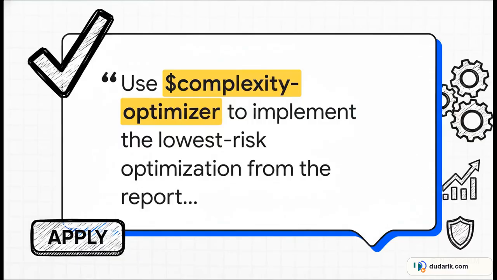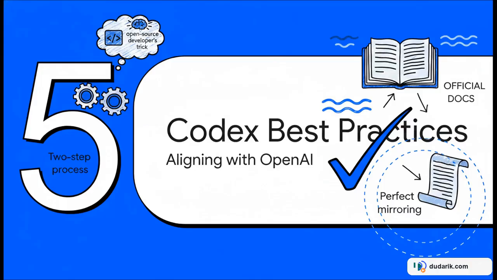Once you've reviewed that report, you take the wheel. You fire off an explicit apply prompt, giving the AI strict boundaries to execute just one specific low-risk change from the report and demanding it run the test right away. And if the tests fail, no big deal. Nothing is permanently broken. You just have a simple diff to review and discard if needed. Section 5. Codex Best Practices.